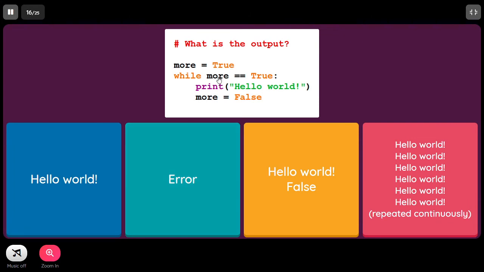More equal to true, while more equal to true, print hello world, more equal to false. So the same thing, only difference is rather than directly saying while true, we are checking with respect to more, which is initialized to true, and after printing the first hello world we are making it false. So obviously again the same output we are going to get, hello world.